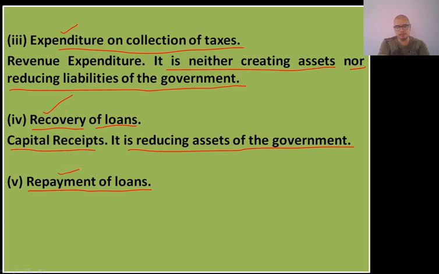So let me be very clear about it. Repayment of loans means the central government had taken some loans and now the central government is repaying it back. The principal amount is being repaid by the central government. Since the government is making payment, obviously it is a part of expenditure. Now you have to decide whether it is revenue expenditure or capital expenditure.